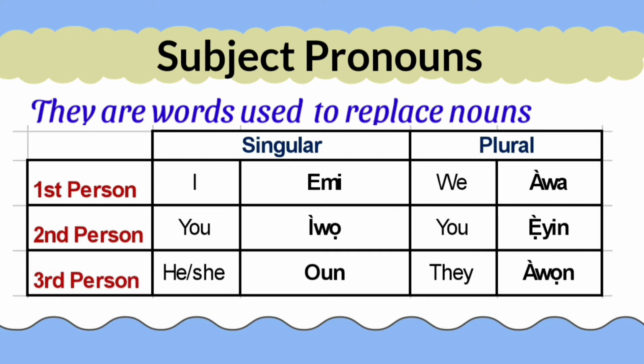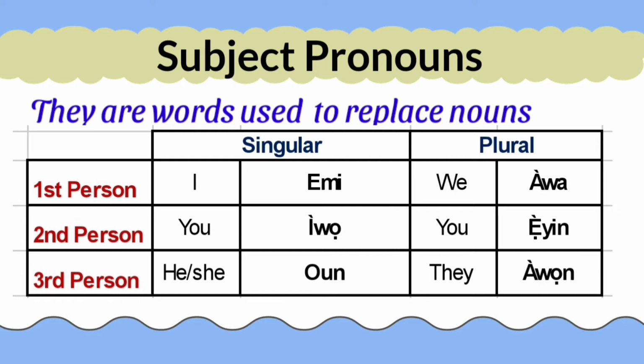When you're talking to someone that is older than you are, or talking about someone that is older than you are, or someone you're not familiar with, you use the second person plural and the third person plural, even if you're addressing or talking about one person. So you say ẹ̀yin, and then you use àwọn.